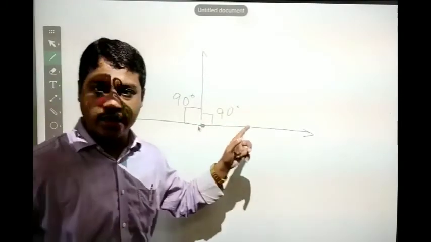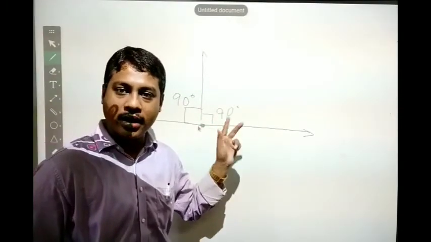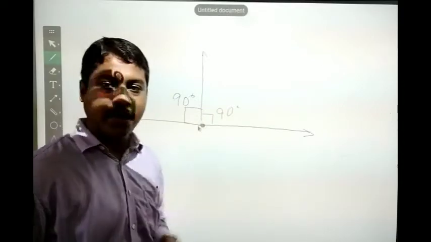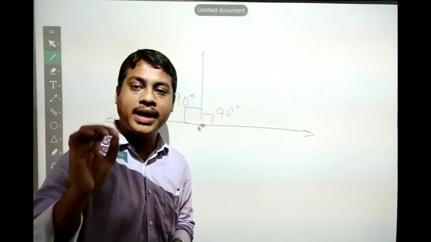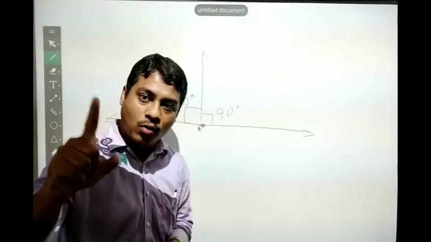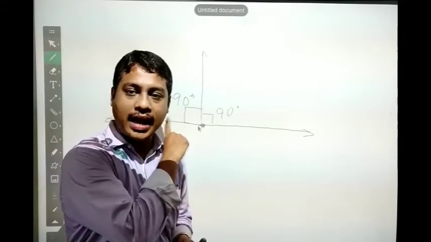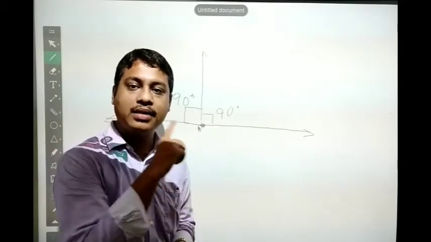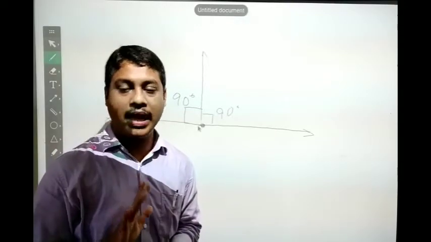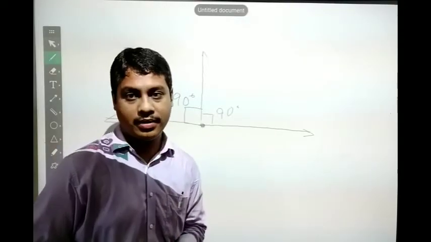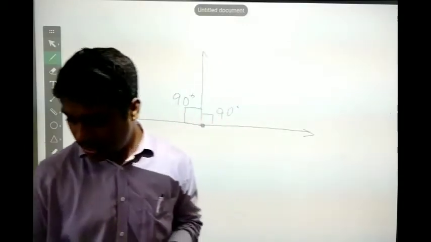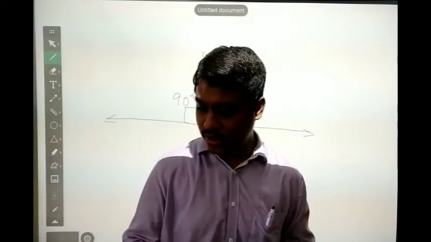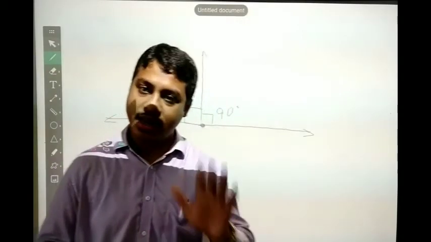These are adjacent angles. And if you add the two angles, 90 plus 90, what will you get? We will get the sum of angles as 180 degree. So yes, adjacent angles can also be supplementary angles, and it can also be complementary depending on the angles. Next, the second question was: can two adjacent angles be complementary? Yes, that also can happen.